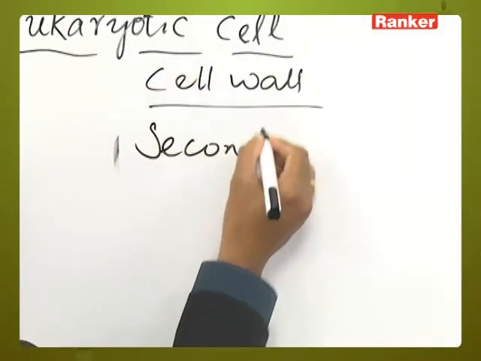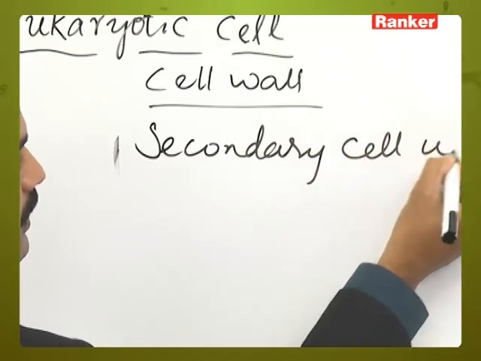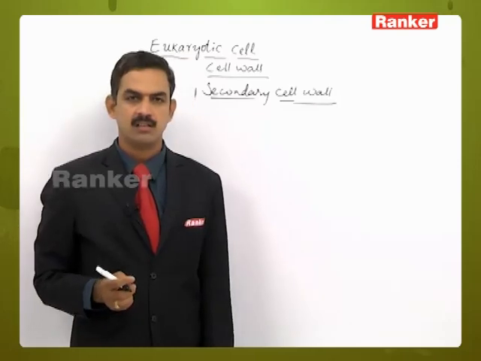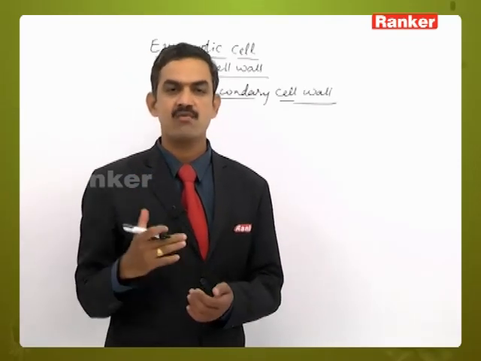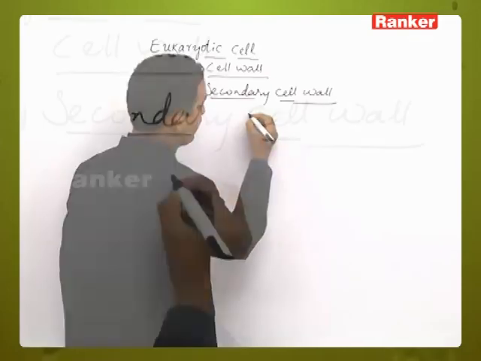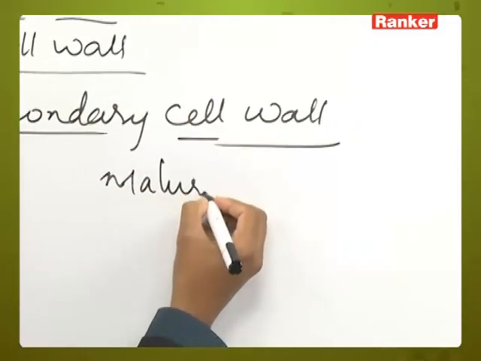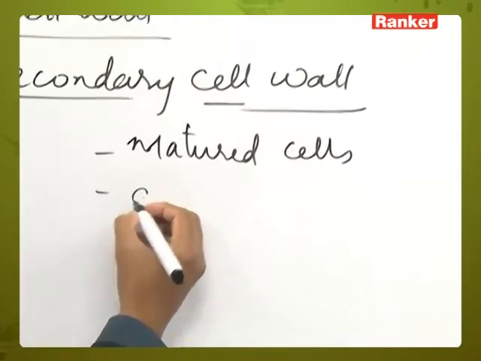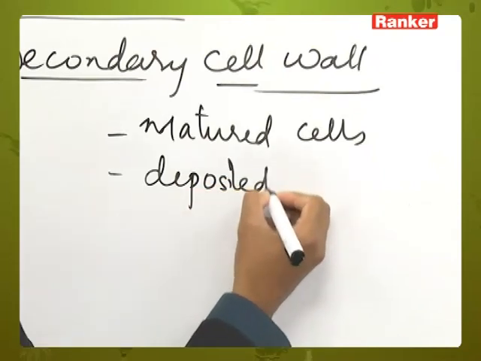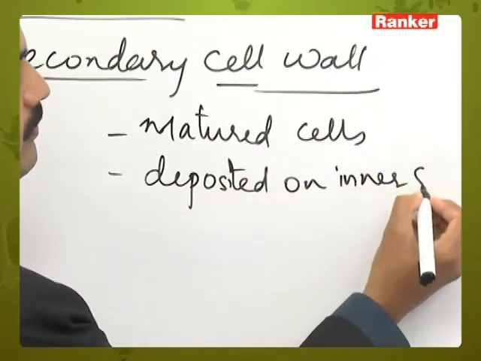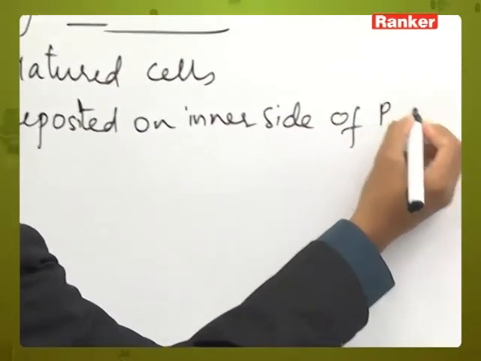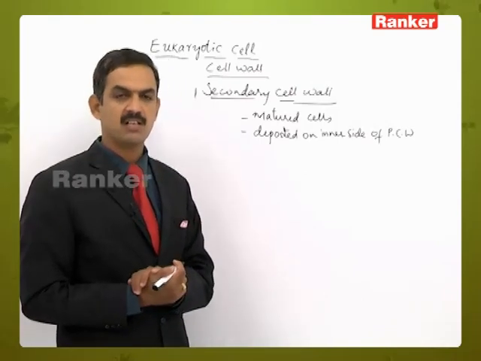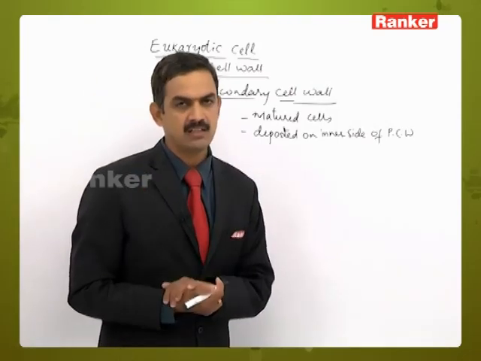Okay, next one is the secondary cell wall. Secondary cell wall may not be present in all the cells, because it is present only when the cell is in a matured condition. So only the matured cells contain the secondary cell wall. This secondary cell wall is always deposited on the inner side of the primary cell wall. This secondary cell wall is the structure which provides rigidity and toughness to the cell.